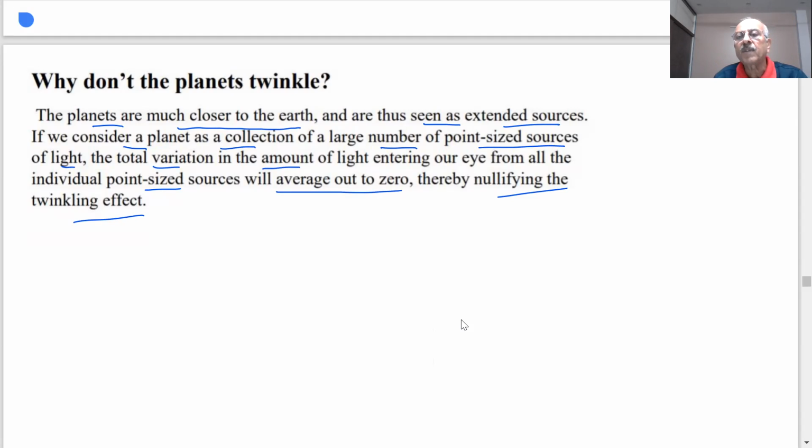Because the planets are very close as compared to the stars, the twinkling effect is nullified. What we are saying is, we don't experience twinkling of the planets because they are extended sources made of point-sized sources, they are flickering left, right like this, and the total effect comes out to be zero on our eyes. The individual point sources average out to be zero. This is an important point. Therefore, you do not see the twinkling effect in the planets. But the twinkling effect is only observed in the stars. Noted this point, students?